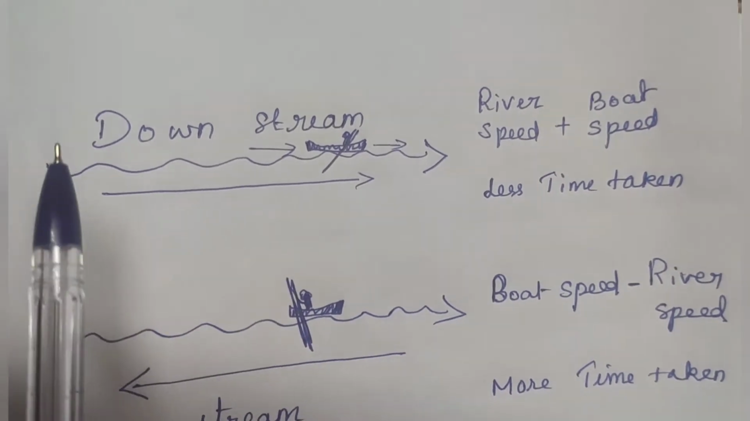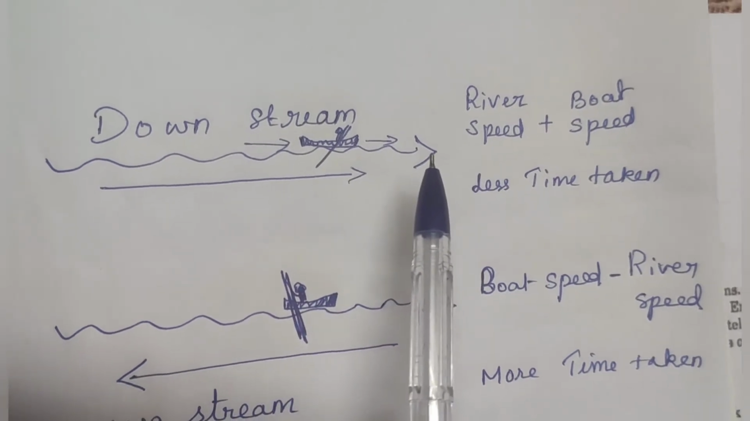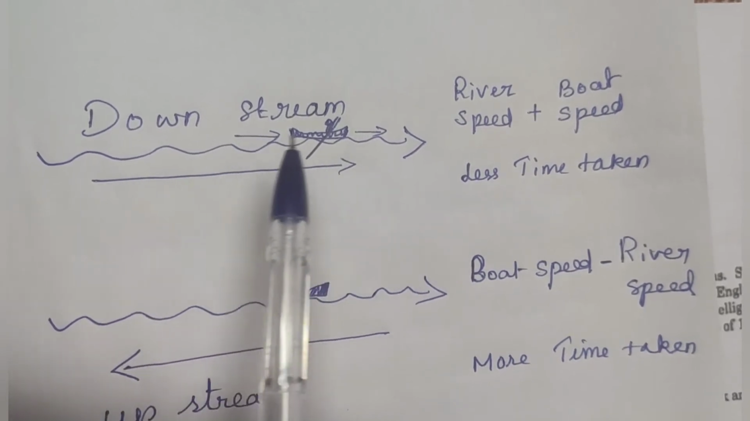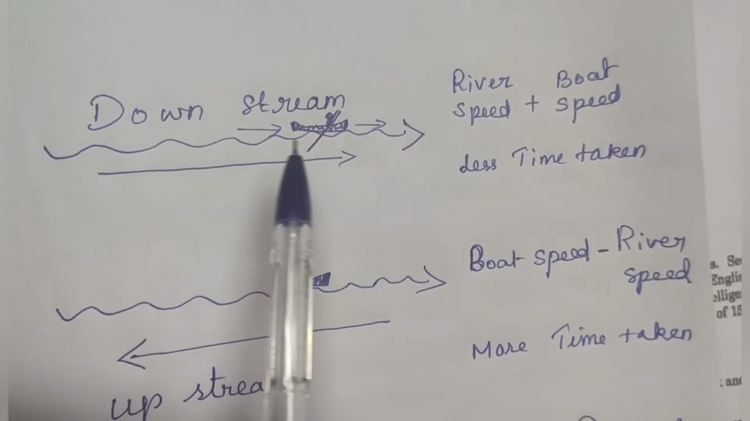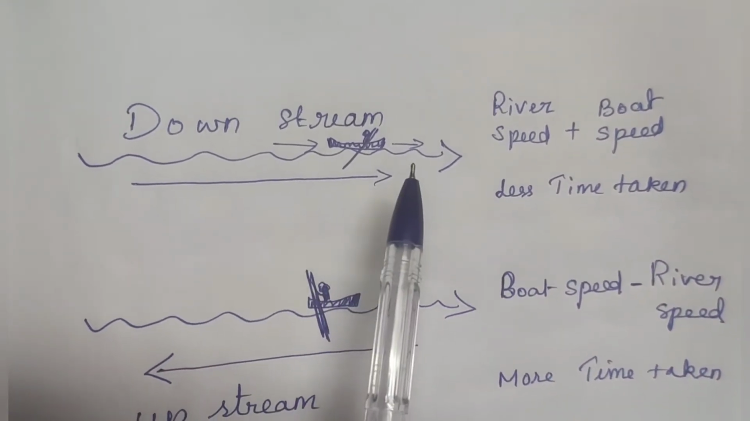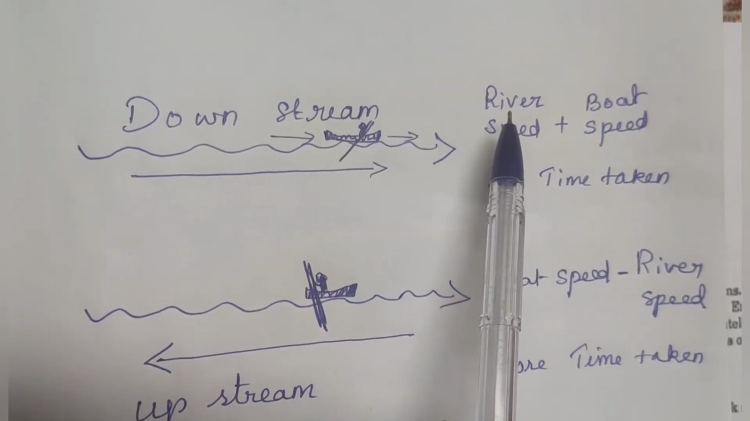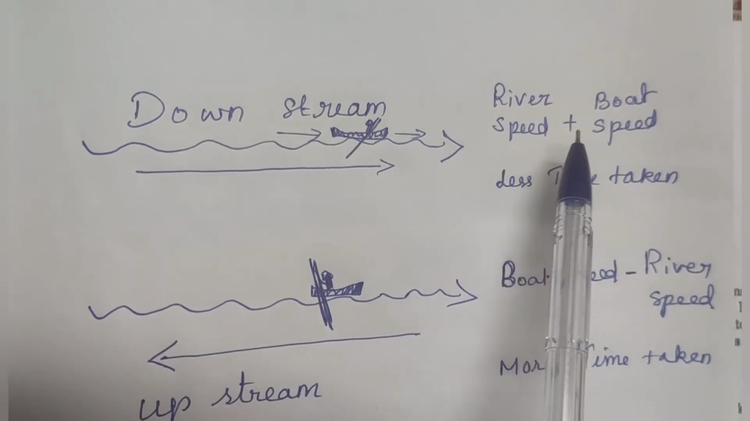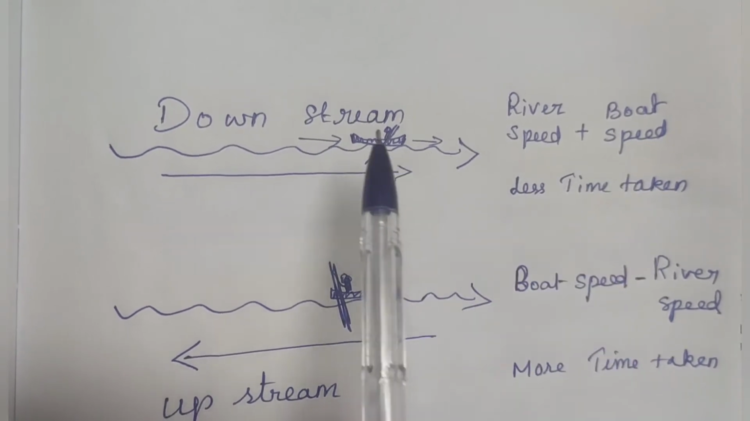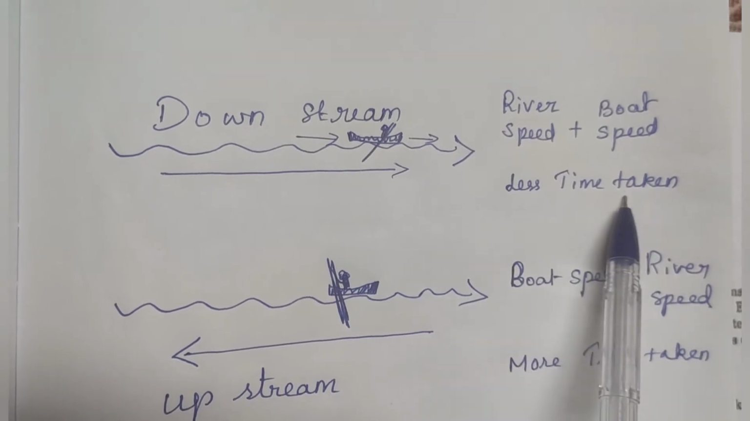Listen, downstream means the direction along which the river flows. If the river flows this side and you go in the boat along the same direction, this is called downstream. In downstream, normally the speed of the boat increases. So we call it downstream speed is equal to the stream speed plus boat speed. And time taken will be very less because your speed increases. So we normally say less time taken.